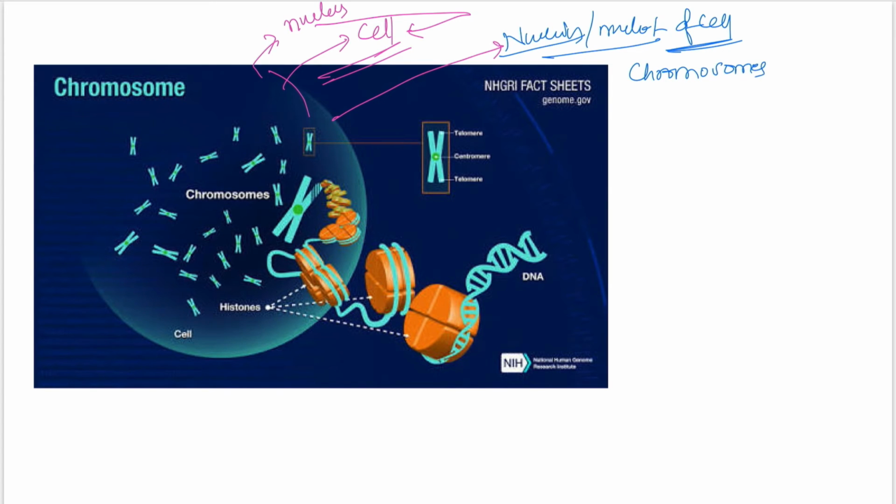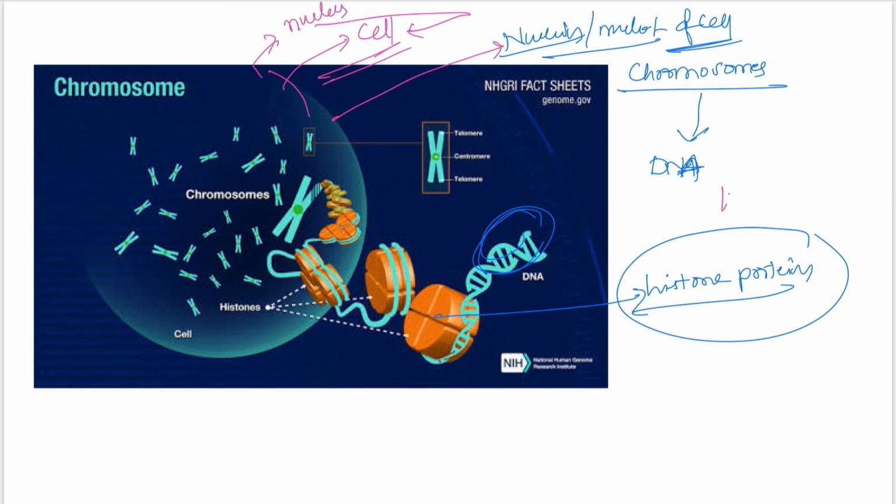What are chromosomes? They are derived from DNA in the case of human beings and other complex organisms, and in some simple organisms they are RNA. I think they don't have chromosomes, just scattered genetic material. So DNA is wrapped around histone proteins.